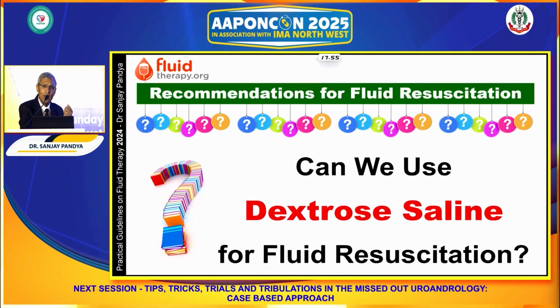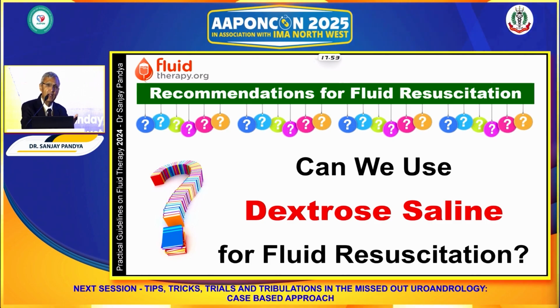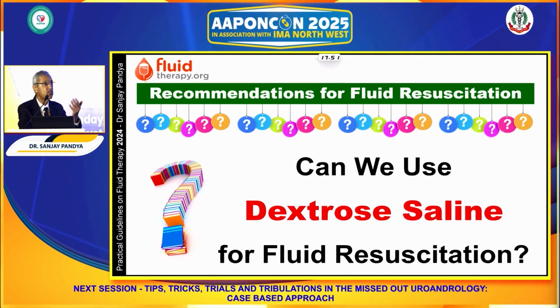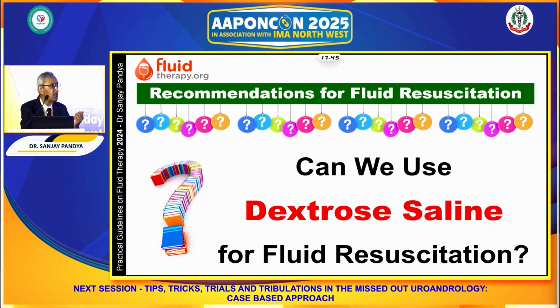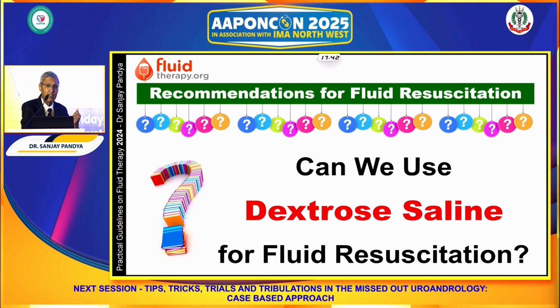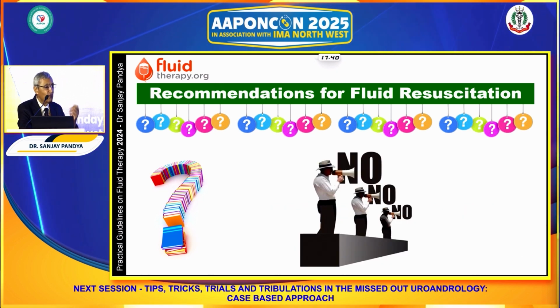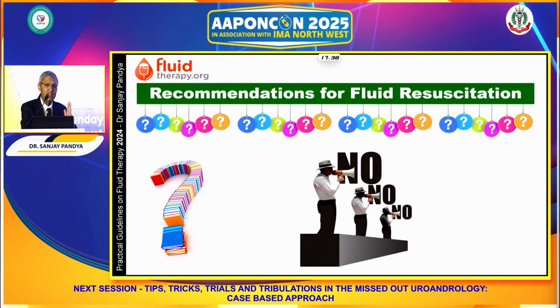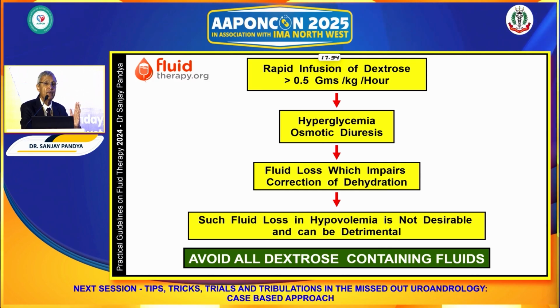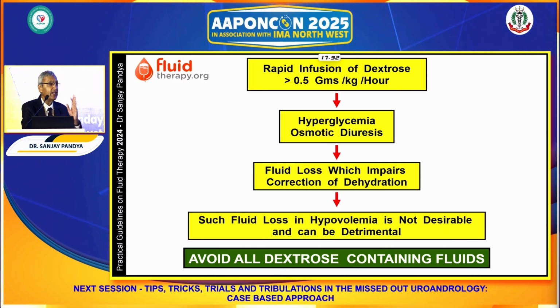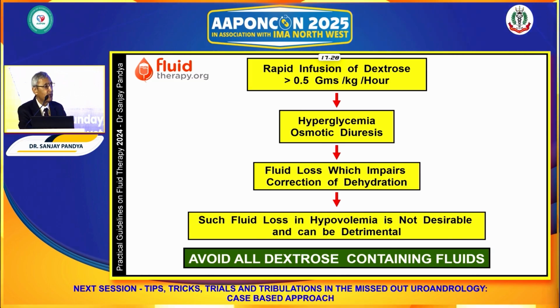Now, if we can use normal saline, can't we use dextrose saline because it will simultaneously provide even calories? And we were talking about providing calories to a sick patient who needs more energy. The answer is no. For this is a 100-meter race where rapid administration of IV fluid is important, and even in non-diabetic patients, such rapid infusion can lead to hyperglycemia.